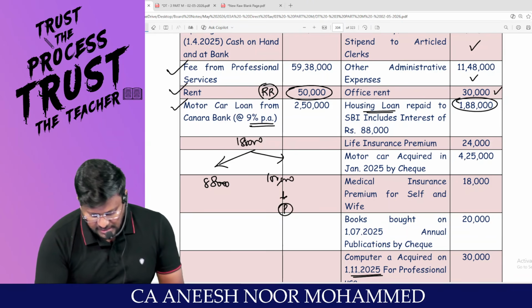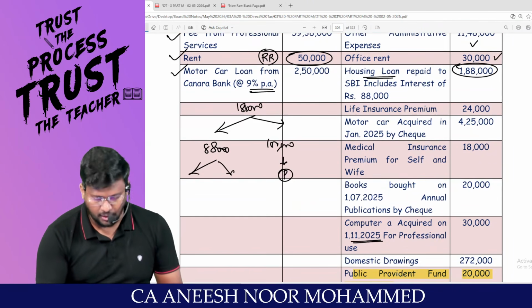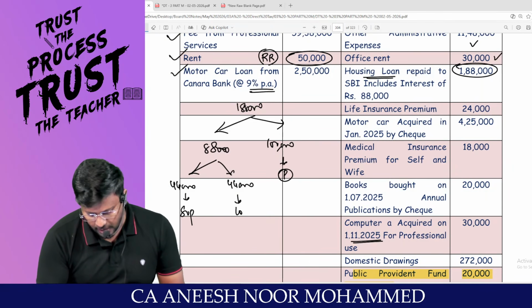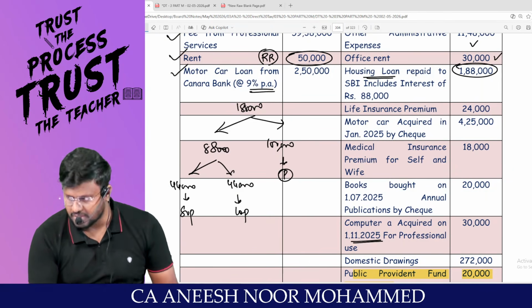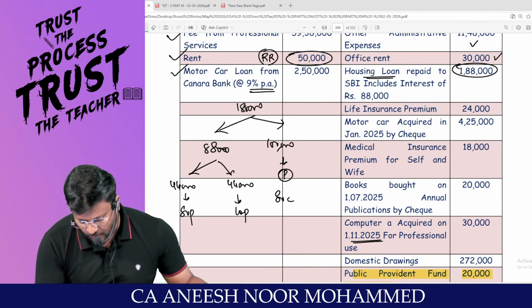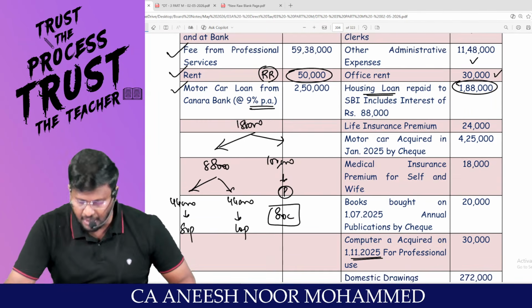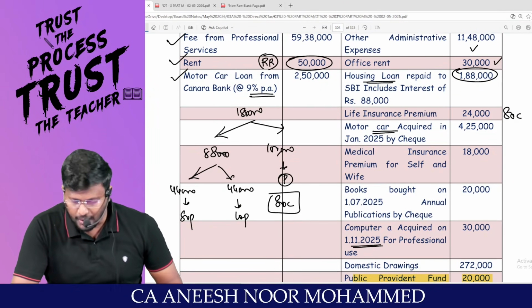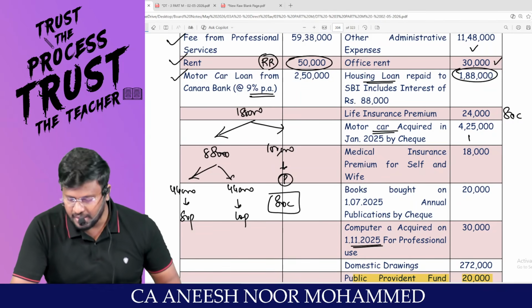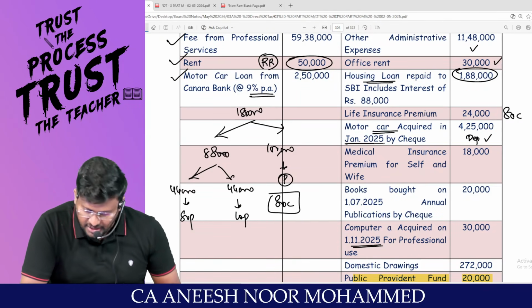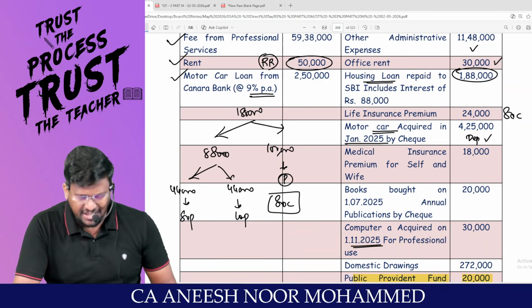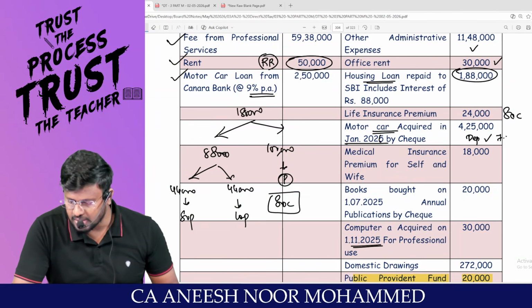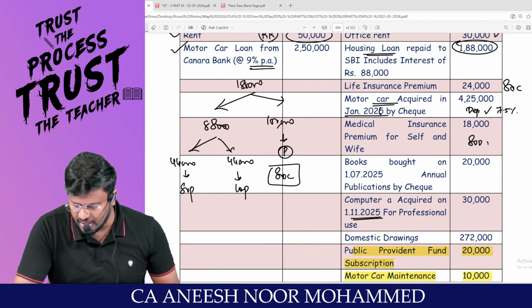Am I right, sir? This 88,000 should be classified into two categories. 44,000 and 44,000. This 44,000 is for self-occupied property and 44,000 is for let-out property because 50% self-occupied and 50% let-out. Whereas this 1 lakh can be claimed as deduction under 80C. Able to appreciate? Life insurance premium is entitled to claim deduction under 80C. Motor car, you are not entitled to directly claim the deduction, but depreciation on motor car can be claimed. Since it has been purchased for less than 180 days, Jan 2026 should be the date, then it is entitled for only 7.5%. Medical insurance, 80D deduction you can claim.